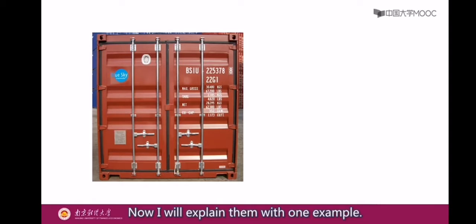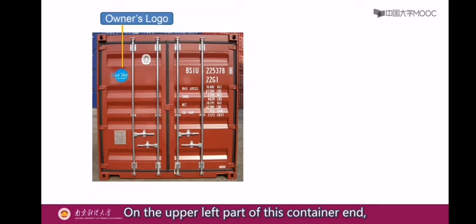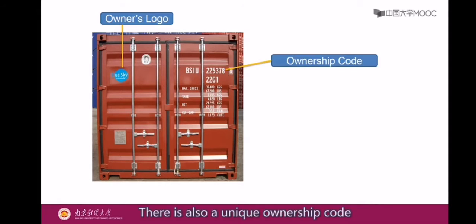Now I will explain them with one example. On the upper left part of this container end, there is an owner's logo indicating which shipping line owns the container. There is also a unique ownership code starting with 4 letters and followed by 6 digits. This works in the same way as a car number plate, to help identify each container.